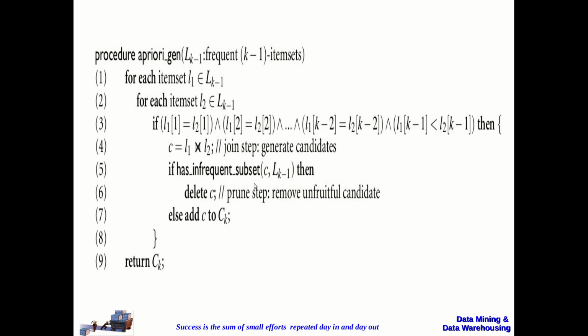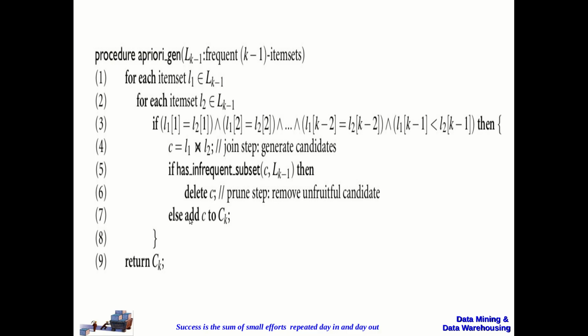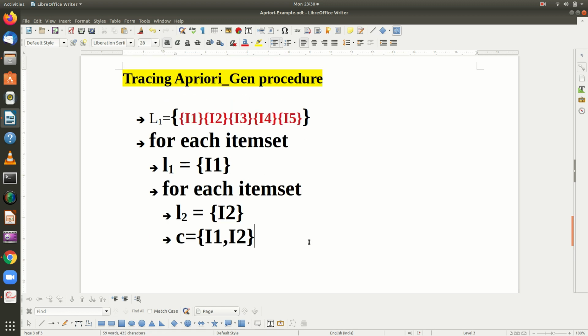If it has an infrequent subset, we delete it. In our example, it does not have any infrequent item, so this will be added to C2.